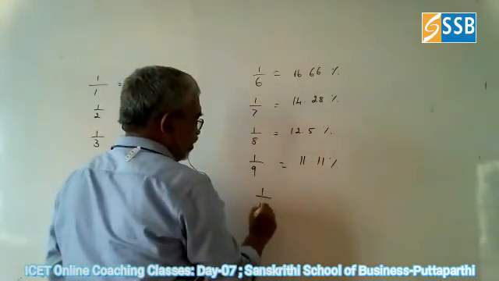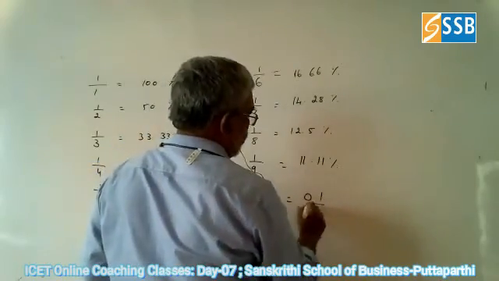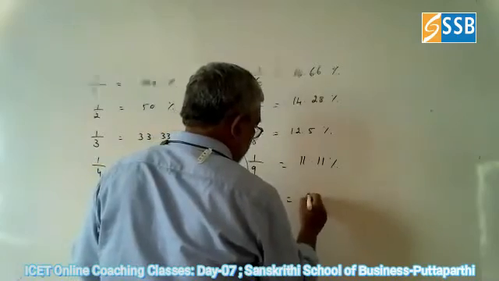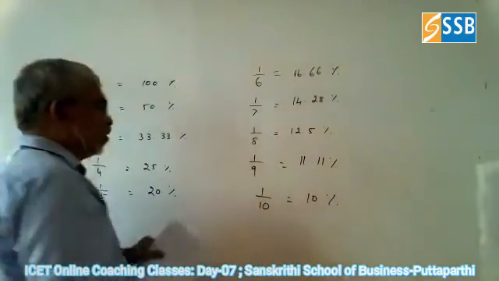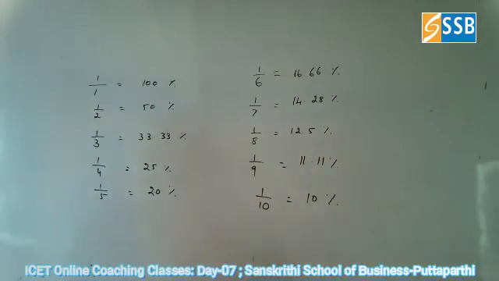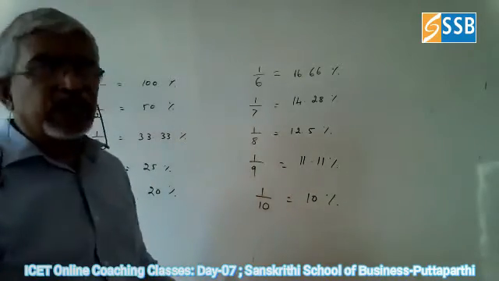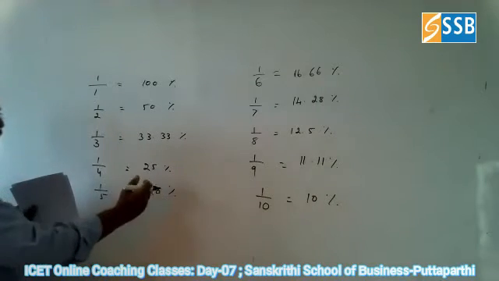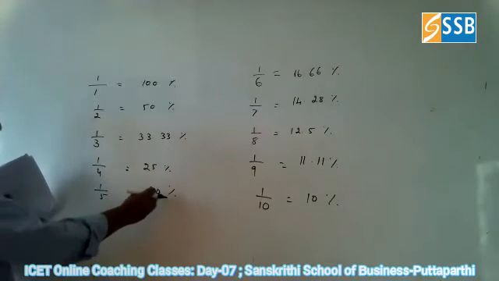And 1 by 10 is 0.1, sorry, it is 10%. So everything we are writing as a percentage. This is the fraction for the percentage we are having.